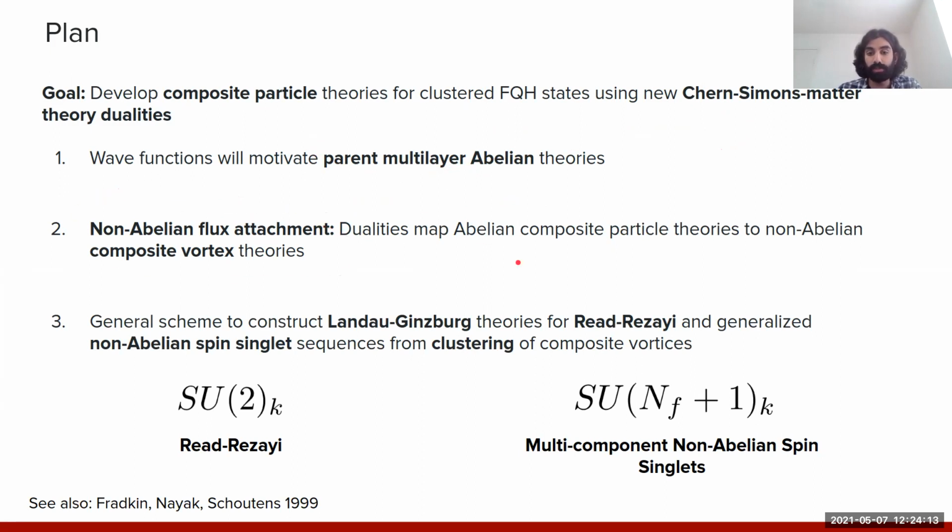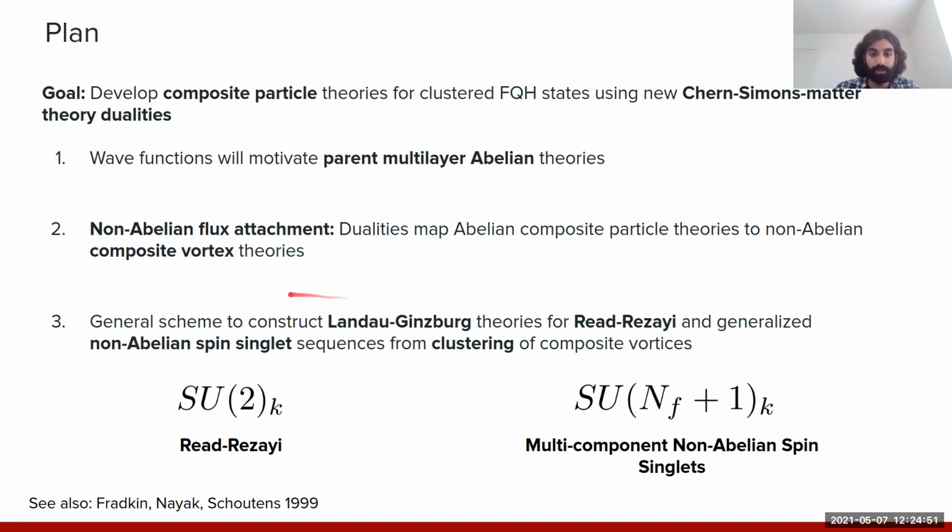The idea being that we'll be able to map the abelian composite particles to theories of composite non-abelian particles coupled to non-abelian gauge fields, which we'll call composite vortices. And so this addresses the two problems on the previous slide in that these dualities allow us to explain the emergence of these non-abelian gauge fields, and also the interactions between the composite vortices in this dual description will correspond to more intricate interactions in the original abelian language. And so it'll be more transparent in this dual language how we can access these non-abelian states.